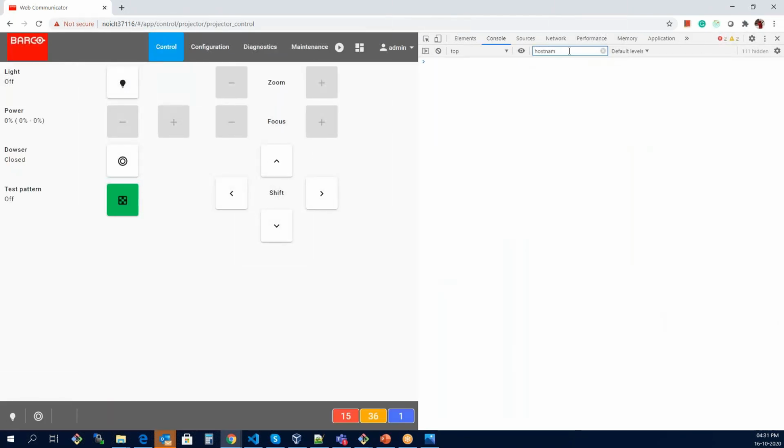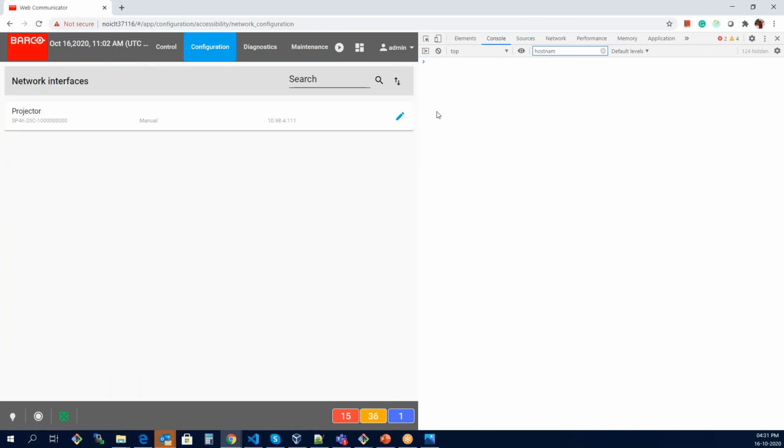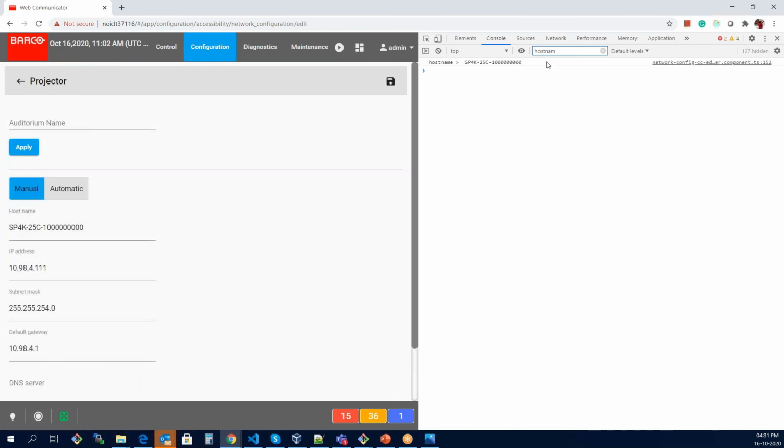I will just filter out the data host. Right now it hasn't printed the host name because the store doesn't contain any value in the host name. Since this Angular application also has the feature of lazy loading, that component is not being loaded right now. That's the reason we don't have the host name. But as soon as we go to network configuration, see, we got the host name over here in the component.